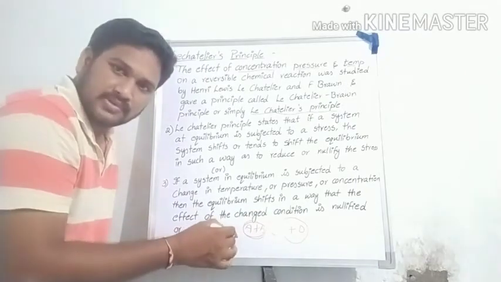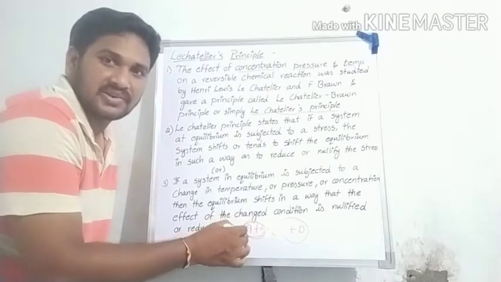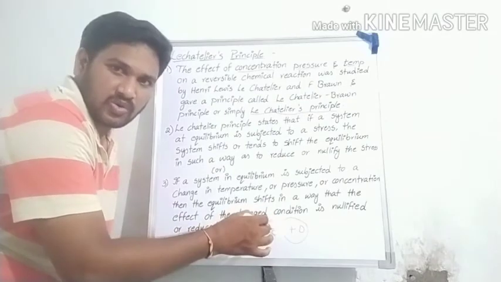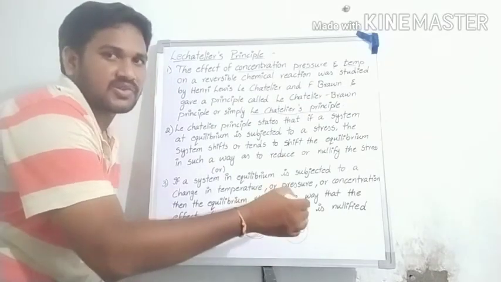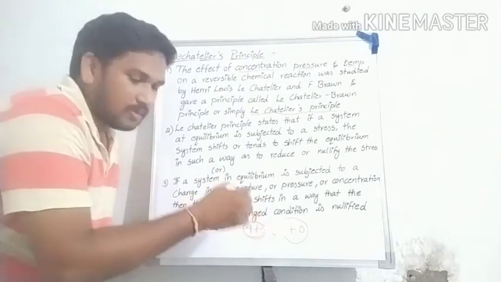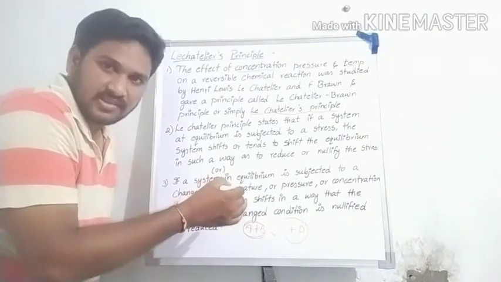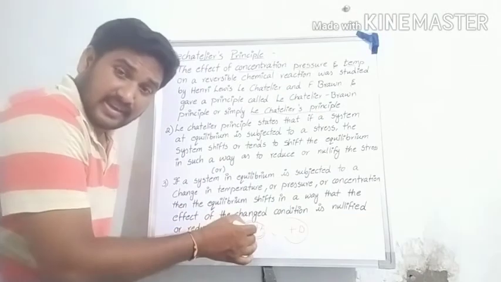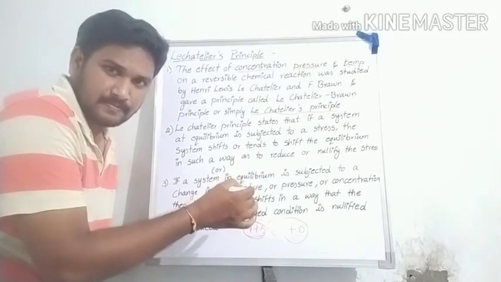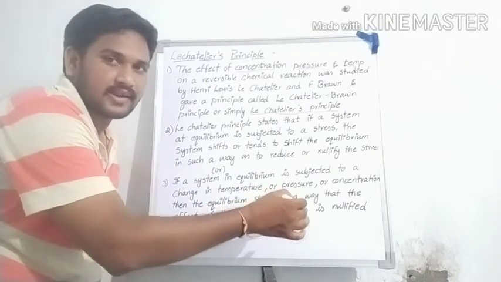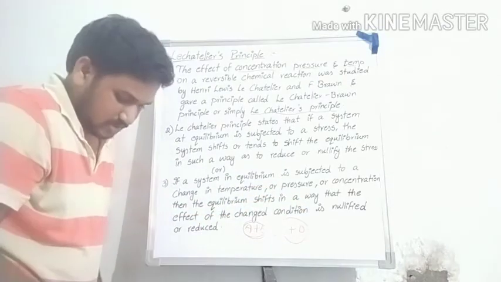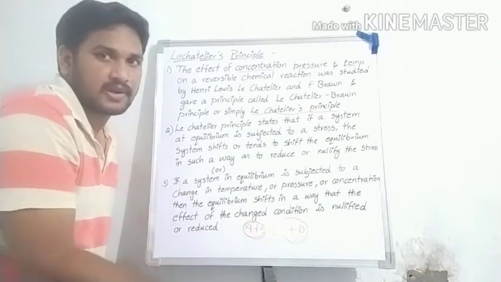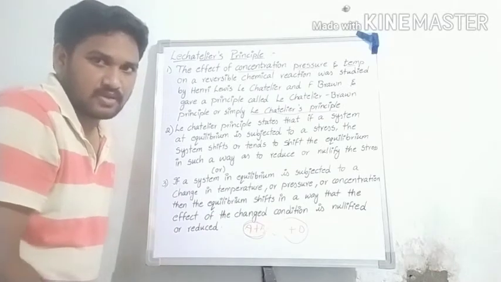If, for suppose, the A plus B concentration increases, the equilibrium shifts to decrease the concentration side. Obviously, once we increase the concentration, on the right side the concentration decreases. Sir, if the A plus B temperature is increased, the C plus D temperature will be decreased.